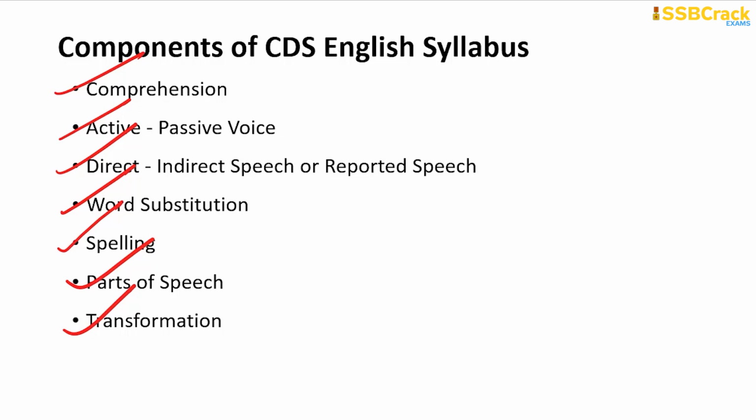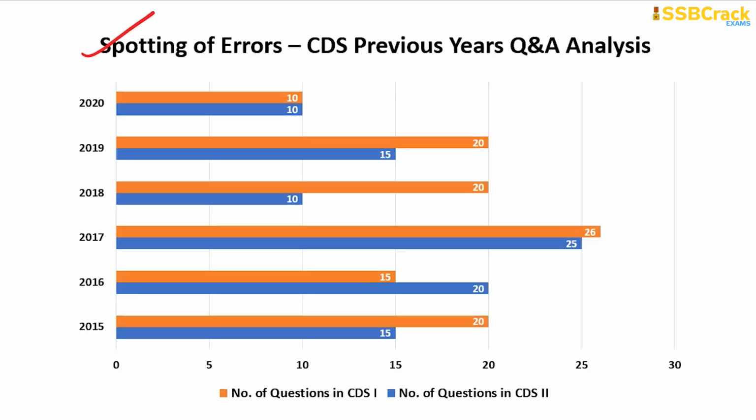Now we will take up each topic. We will go through the previous year's Q&A analysis of the topic, and then we will look into the day-wise study plan for each of them. So let's start with the first topic, and that is spotting of errors. As you can see, the least number of questions from this topic came 10 in number, and the largest number of questions were about 25 to 26.